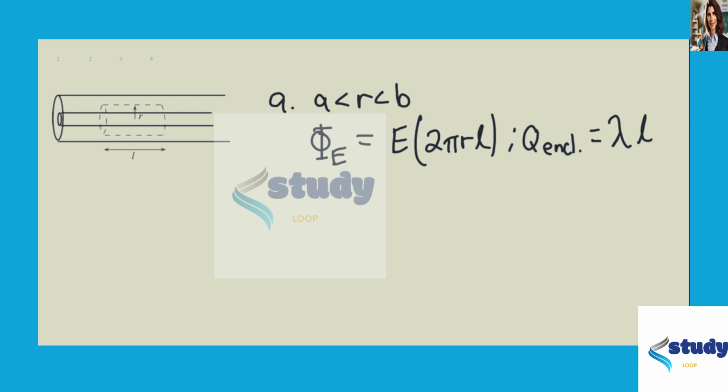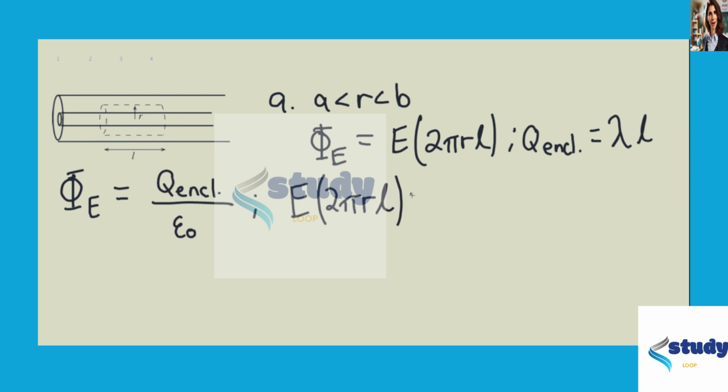And so the electric flux equals the charge enclosed divided by the permittivity of free space. This gives us that the electric field multiplied by 2 pi R times L will be equal to lambda L divided by epsilon naught.